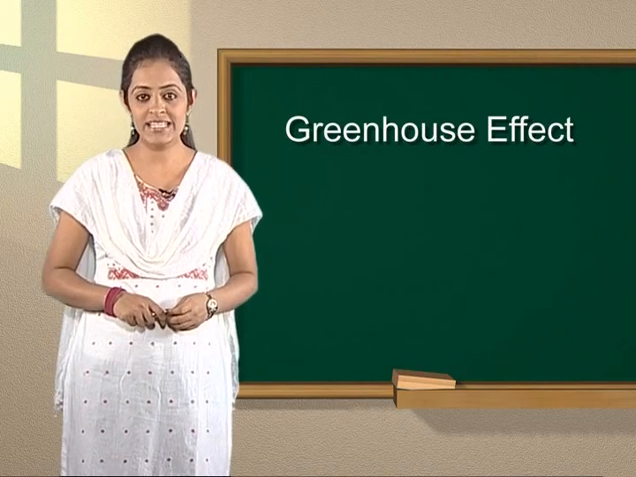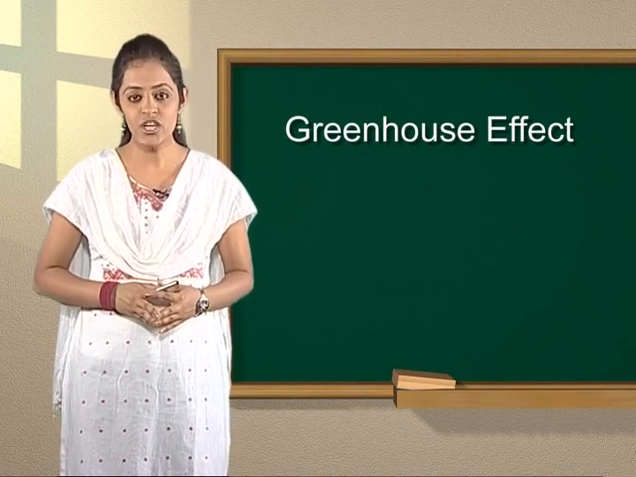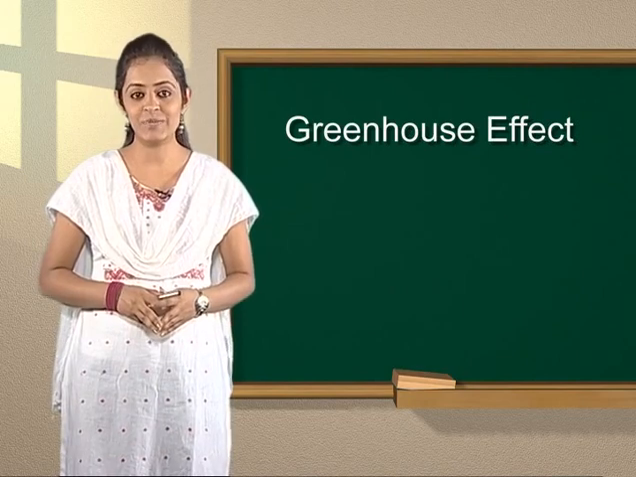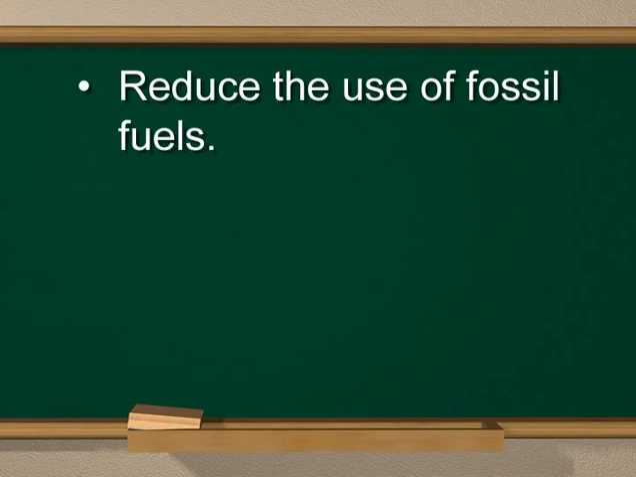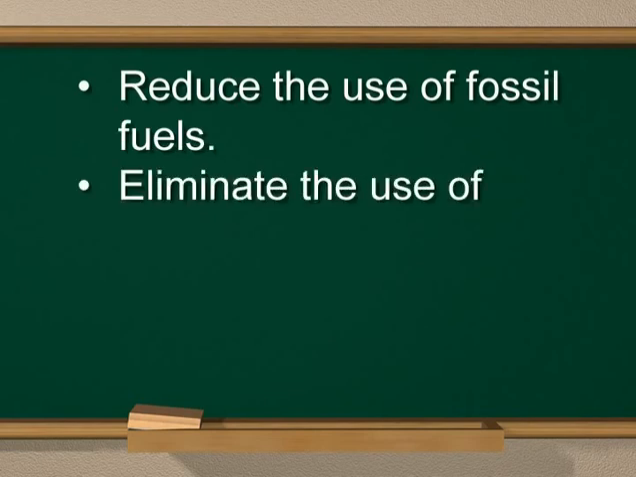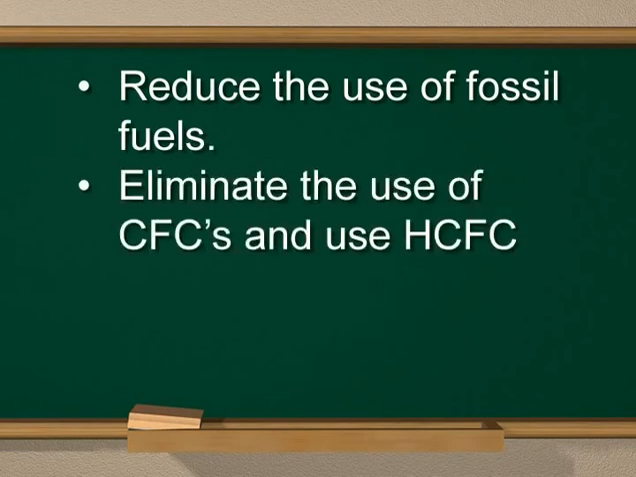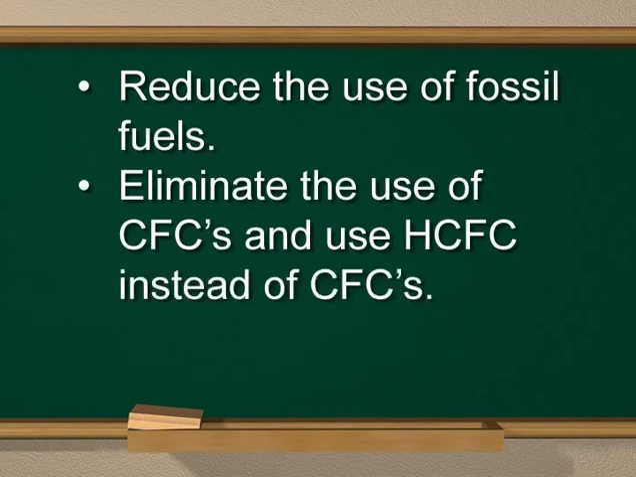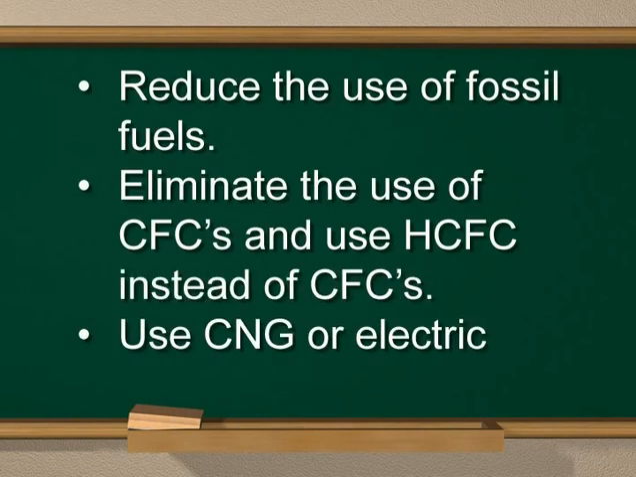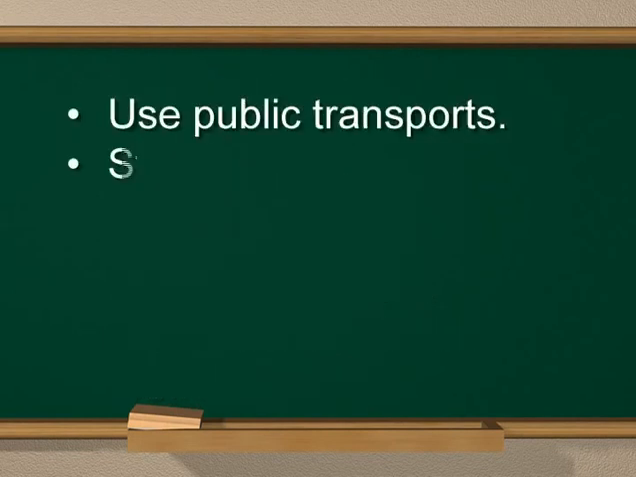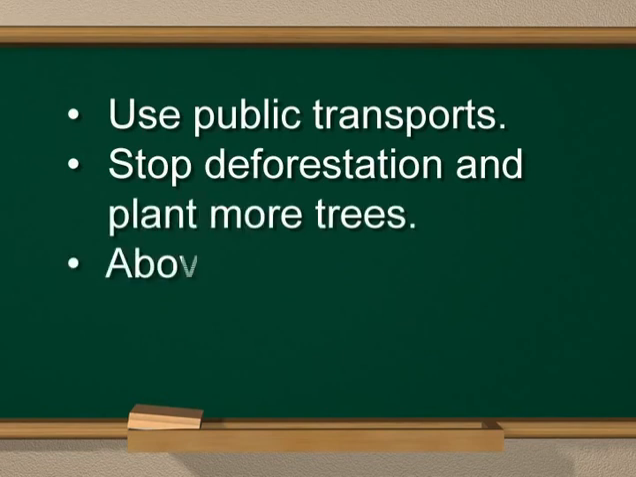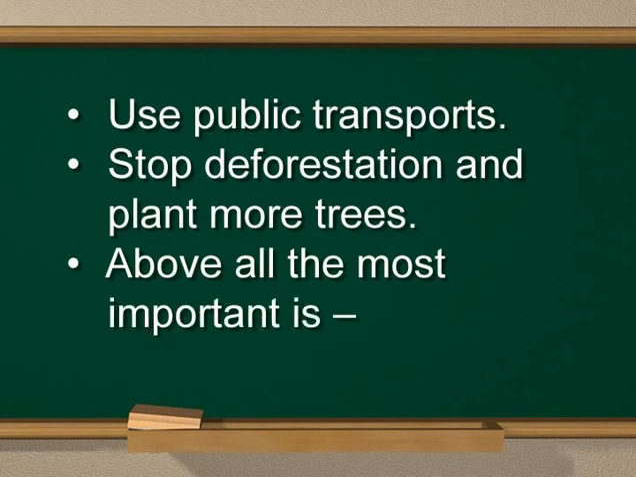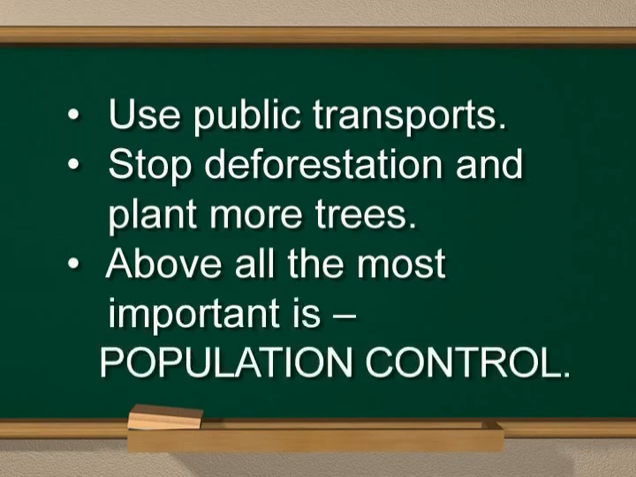The next question is, what measures should be taken to reduce greenhouse gases? And the answer is, reduce the use of fossil fuels, eliminate the use of CFCs and use HCFCs instead. Use CNG or electric battery vehicles. Use public transport. Stop deforestation and plant more trees. Above all, the most important is population control.